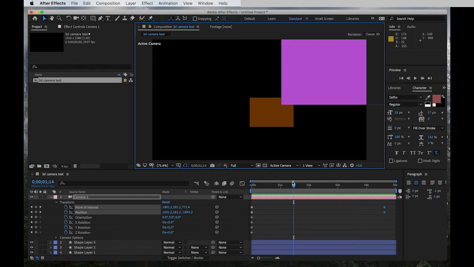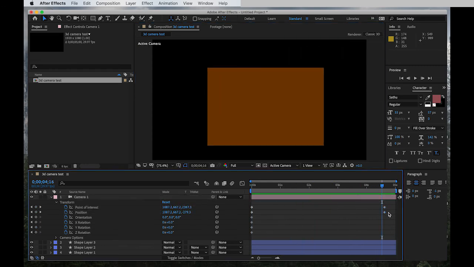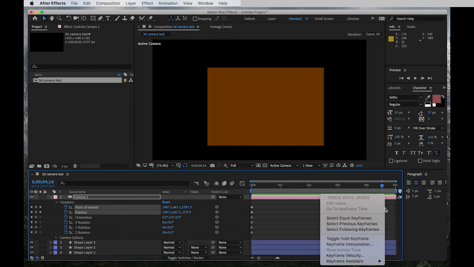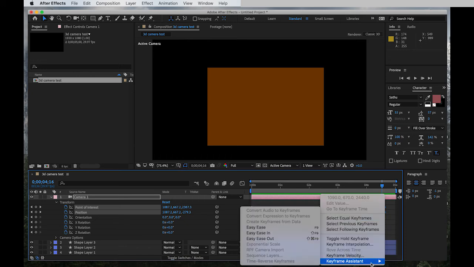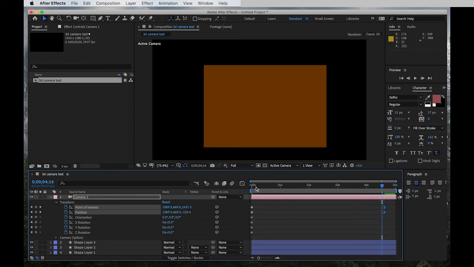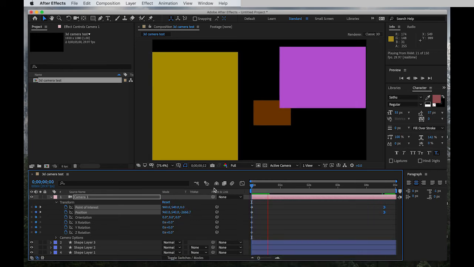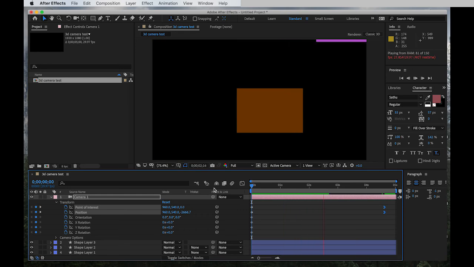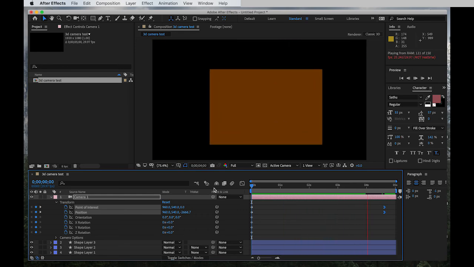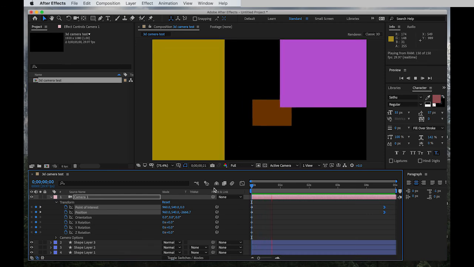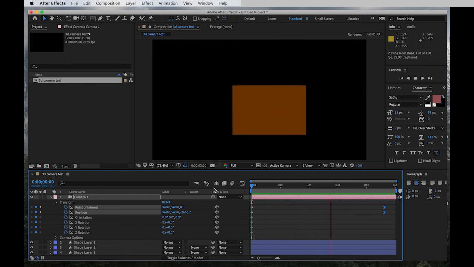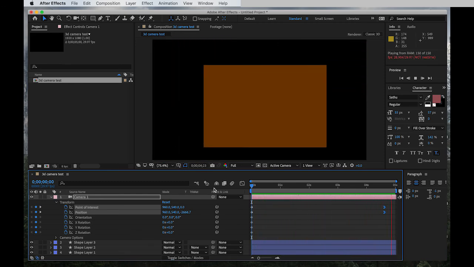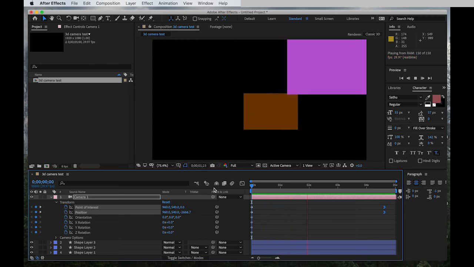And if I want to slow in, ease in at the end, just click the last set of keyframes, right click on it, keyframe assistant, easy ease in. Okay, let's try again. You can see how the movement kind of slows in towards the end, right?